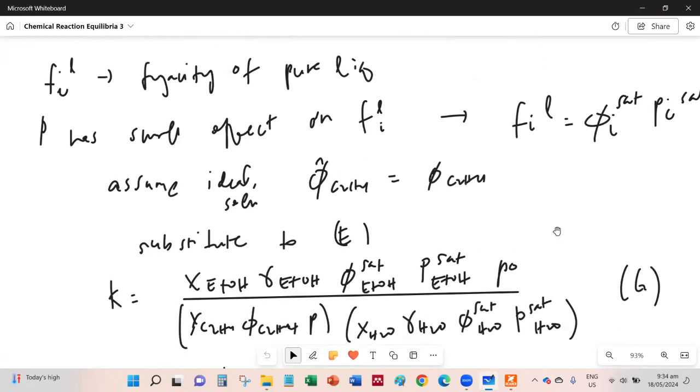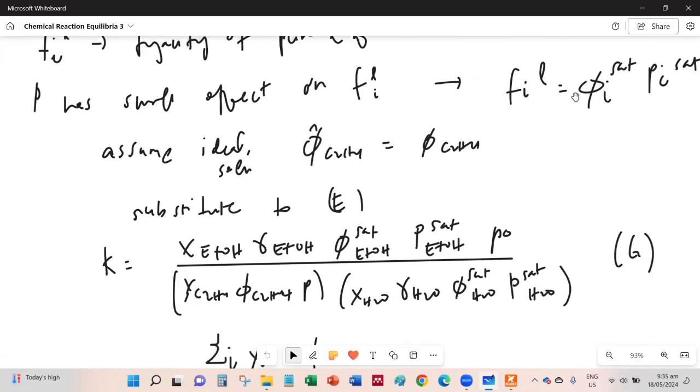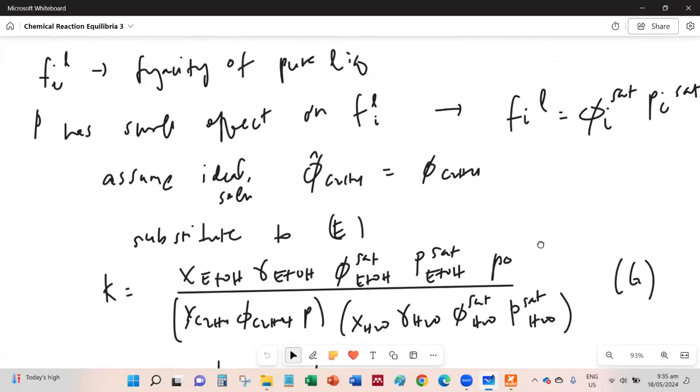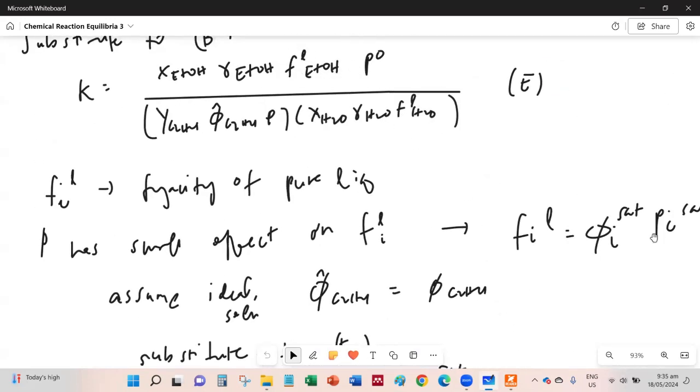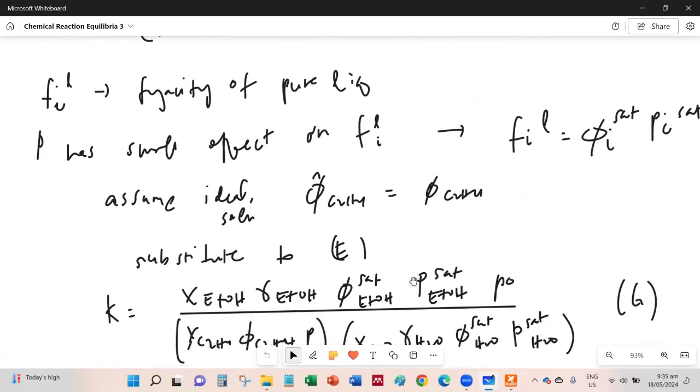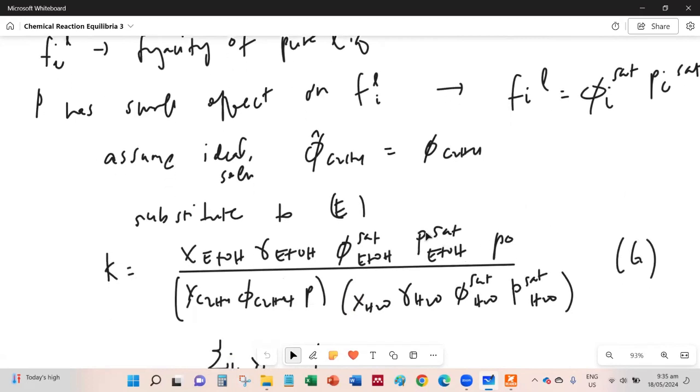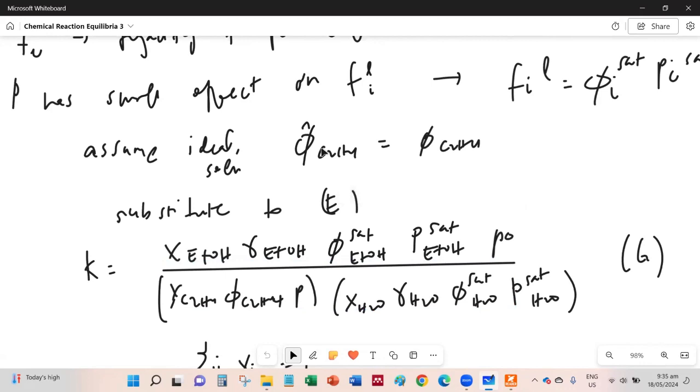With those assumptions, we replace the fugacity of the pure liquid, this term right here, with the saturation fugacity coefficient times the saturation pressure. And we do that for ethanol and also water. And also for ethylene, we remove the hat so that the fugacity coefficient is for a pure species.